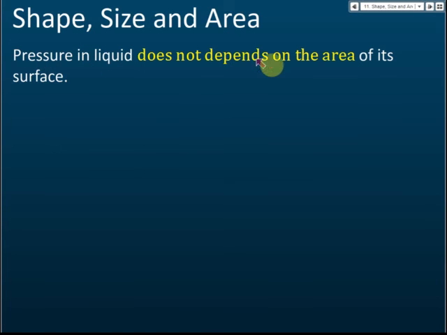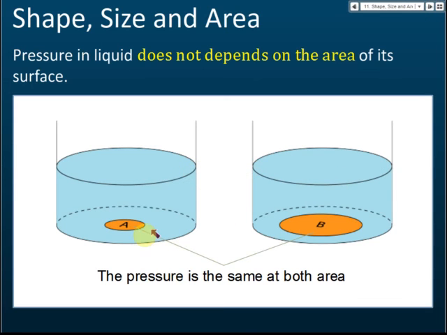Pressure in liquid does not depend on the area of its surface. So we have 2 containers, and we have 2 objects, object A and object B, with two different areas. Area A is smaller than area B, but the pressure exerted on area A is the same as the pressure exerted on area B. It's the same. So pressure in liquid does not depend on the area of the surface. Bigger surface, smaller surface, the pressure is always the same.